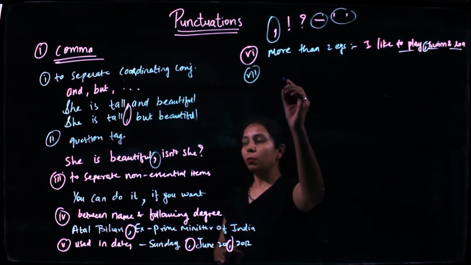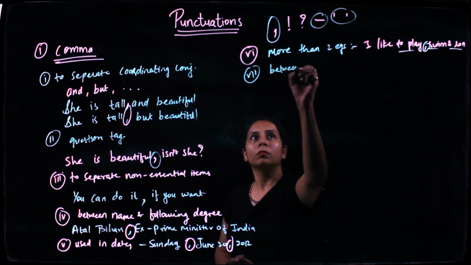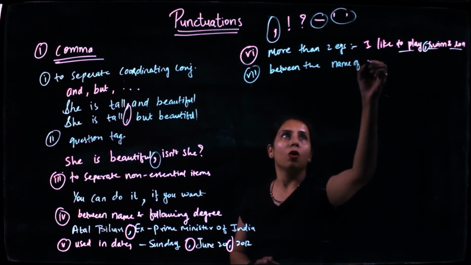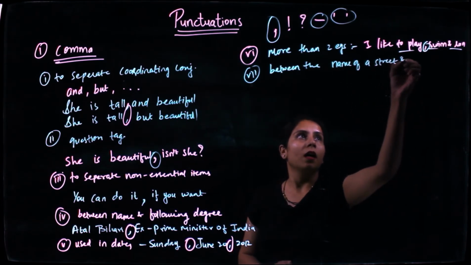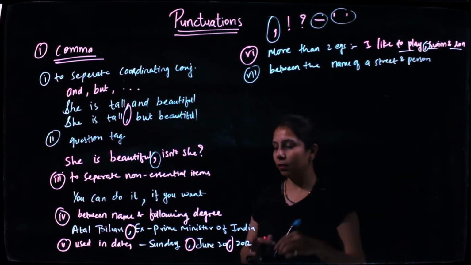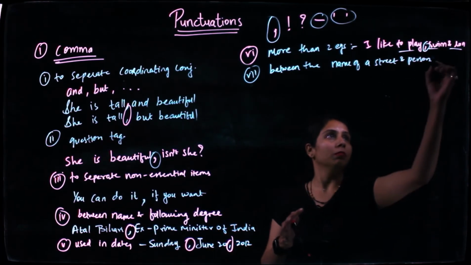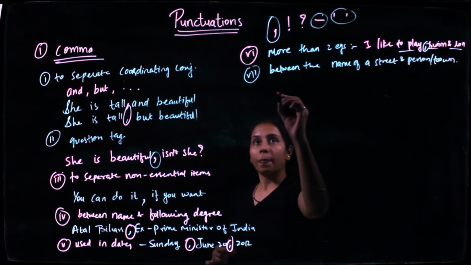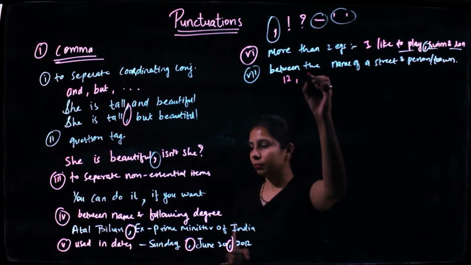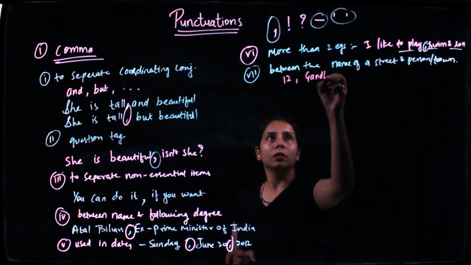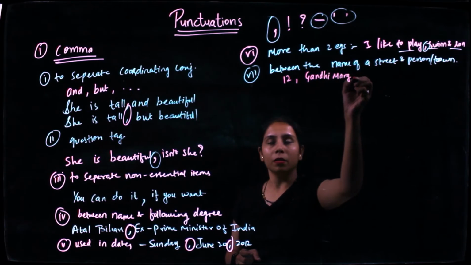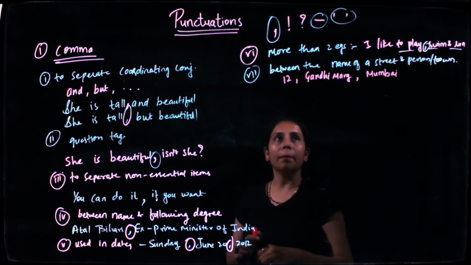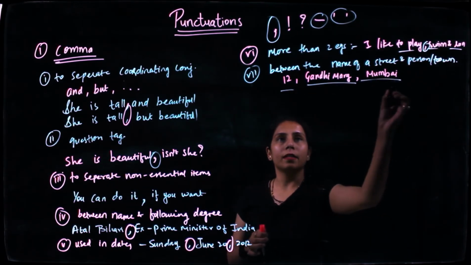Last one, between the name of a street and person, or maybe town. All right, town. So for example, if I say 12 Gandhi Marg, Mumbai. So I have separated the number, then the particular road, and then the city with a comma.